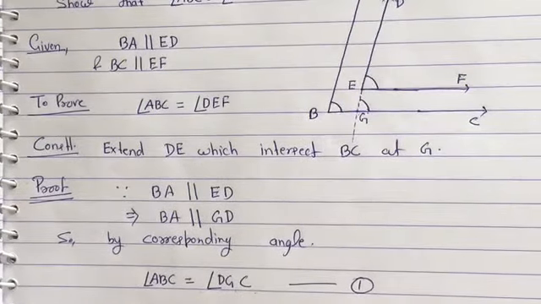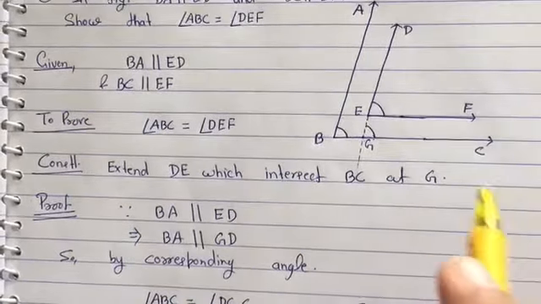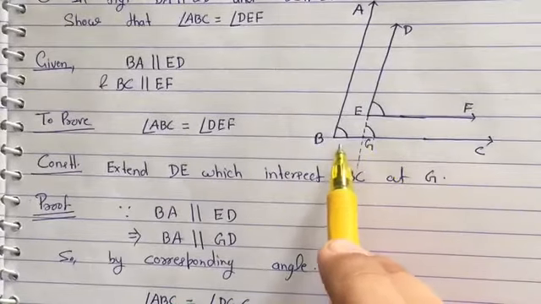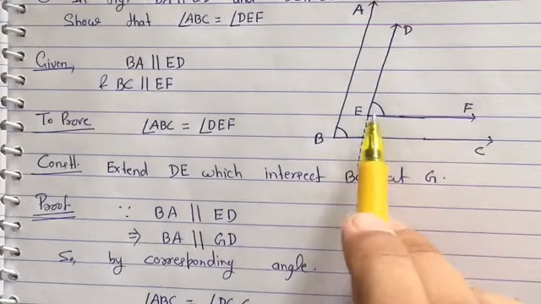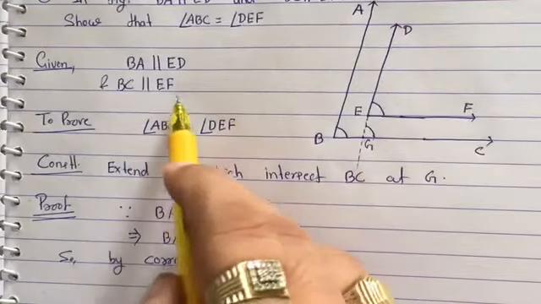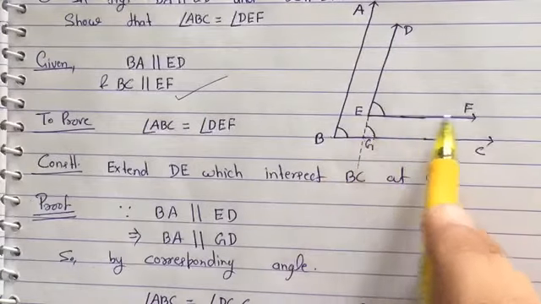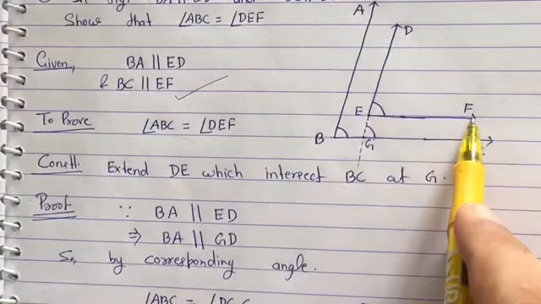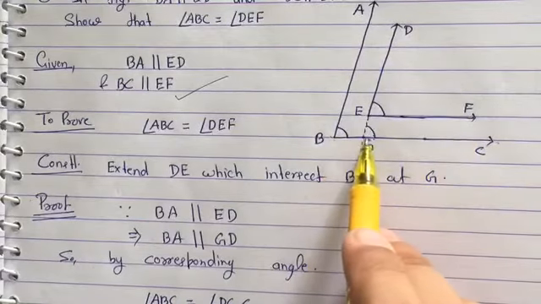So angle ABC is equal to angle DGC. This is your equation number 1. Angle ABC is equal to angle DGC. Clear? Now from the figure, BC is parallel to EF. This thing is given. BC is parallel to EF.